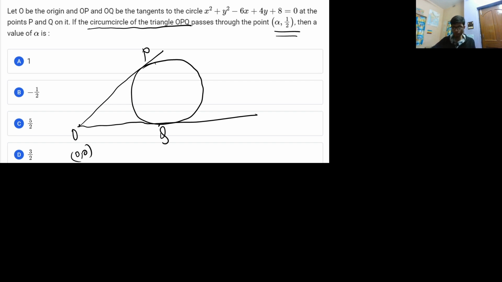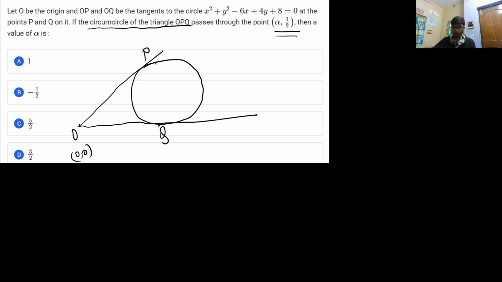Okay, so how to solve for this? That's a good question, I would say. If you know the circumcircle equation, you can easily solve this particular problem, which basically includes the point origin.